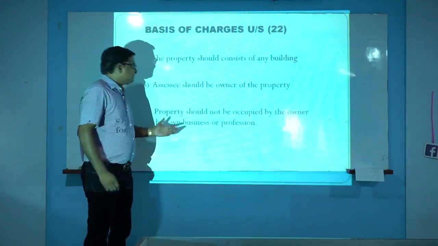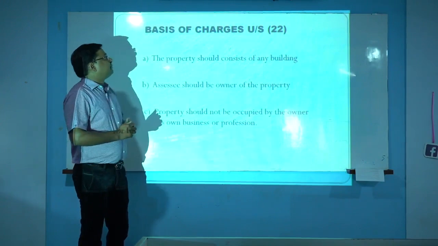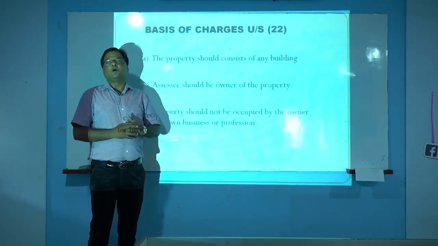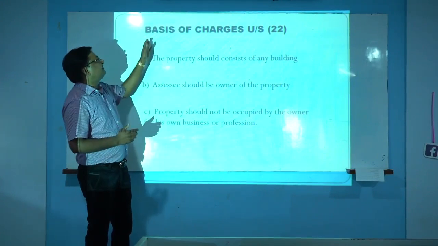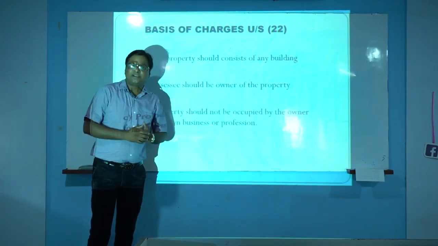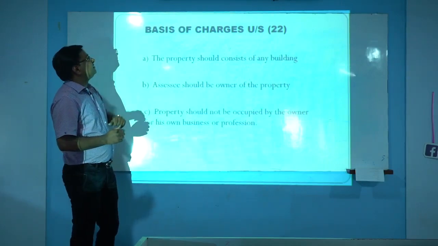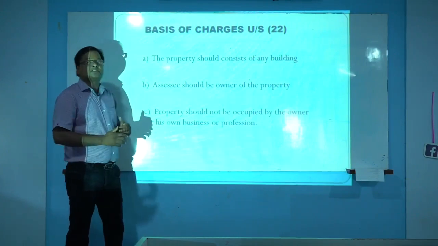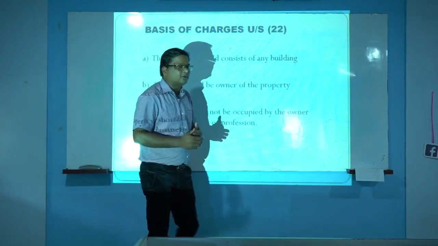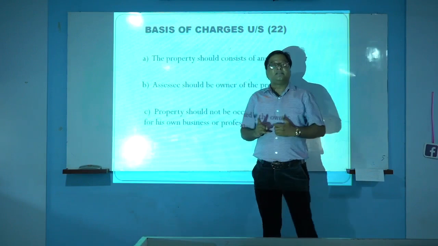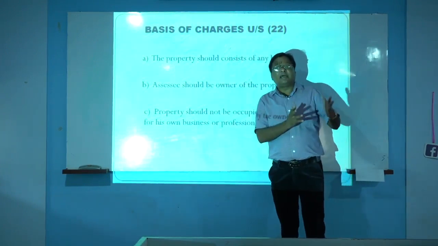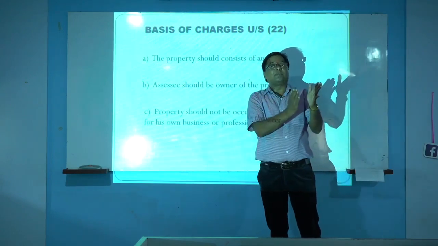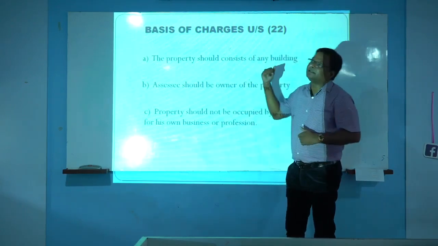This is our topic, income from house property. Before studying how to compute the taxable income from house property, firstly we should know the basis of charge. Section 22 is there, and in that section the basis of charge is given. The first point is that the property should consist of a building. When we are treating income as income from house property, there should be a house property, a building, a flat, or a house. Then if any income is earned through that property, only then is it taxable under this head.